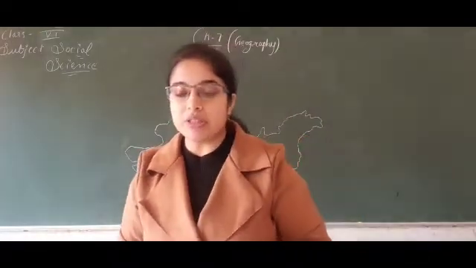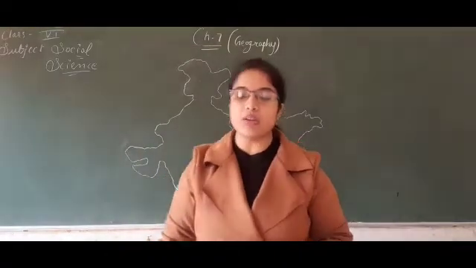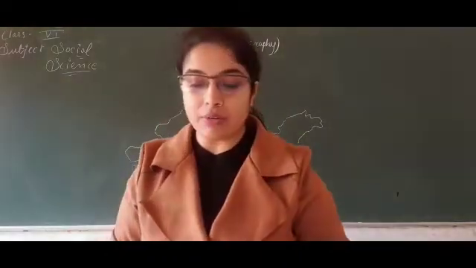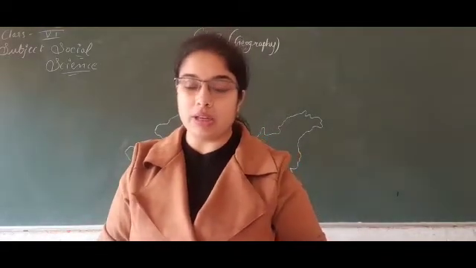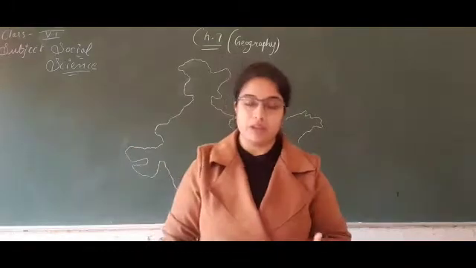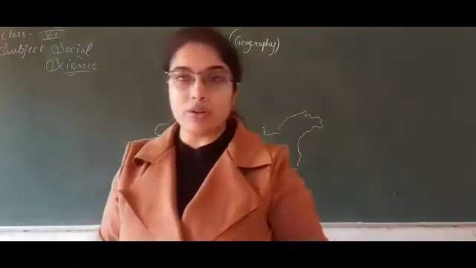In this chapter, we will travel from one part of the country to the other and gain information about the distinctive features of India. India's location: now we are going to study the location of India.